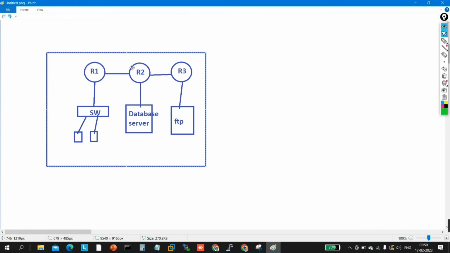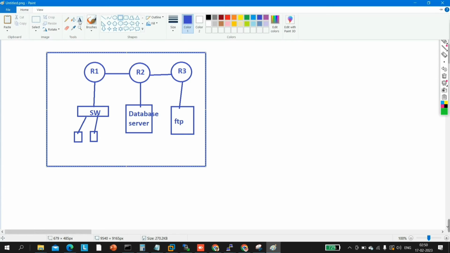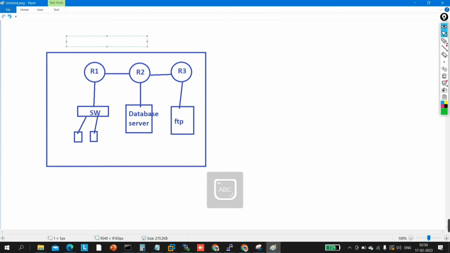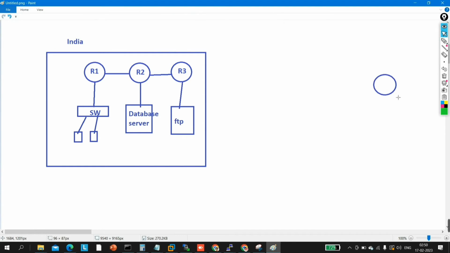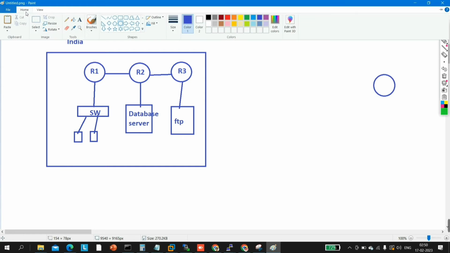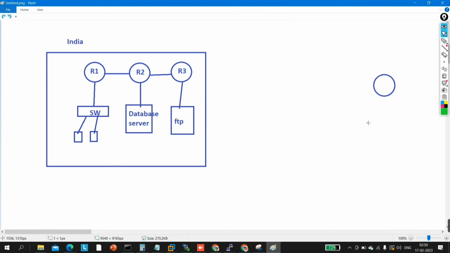Okay, so suppose this is my main branch in India. This is the branch office of India, and we have one more branch office in, suppose, US. So this is my router of US, edge router. Here I have connected one switch, not this one, let me take another one, this one.